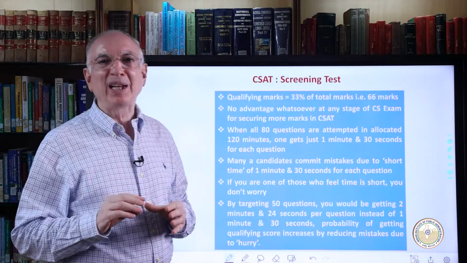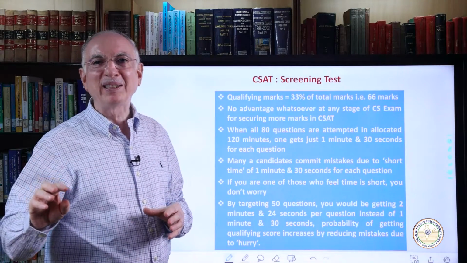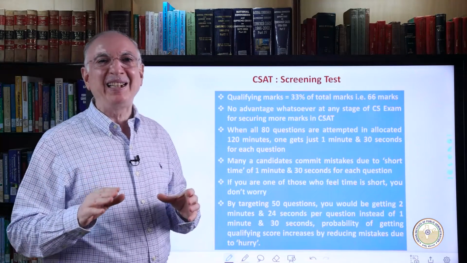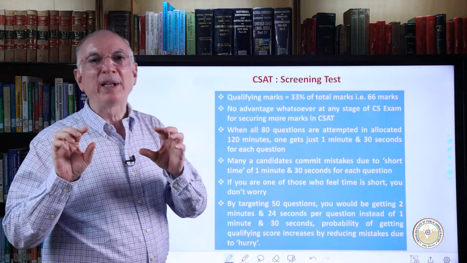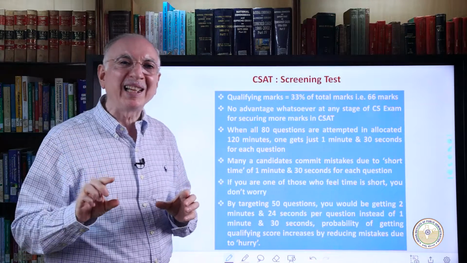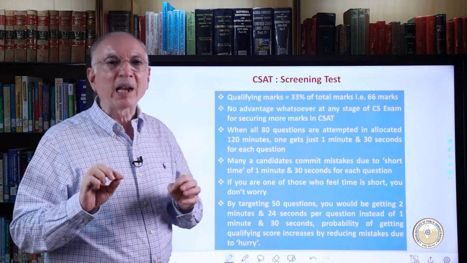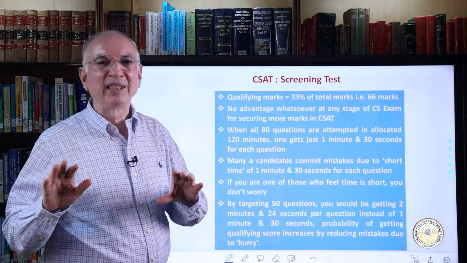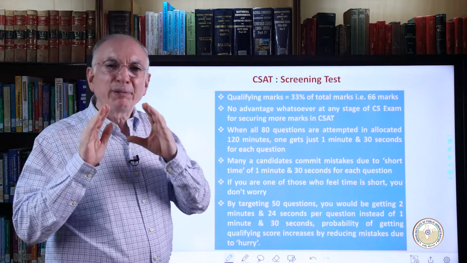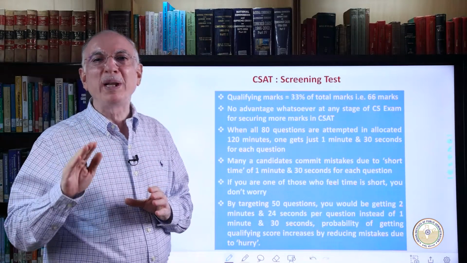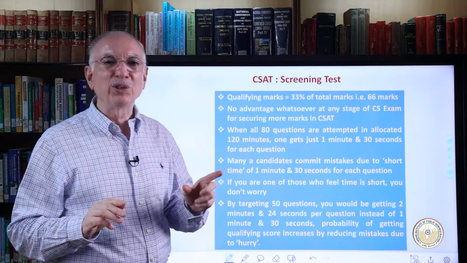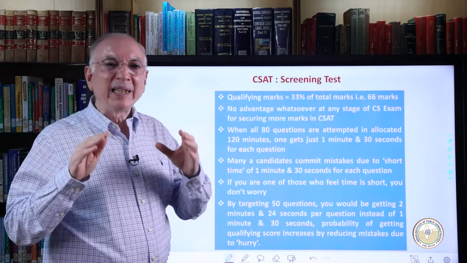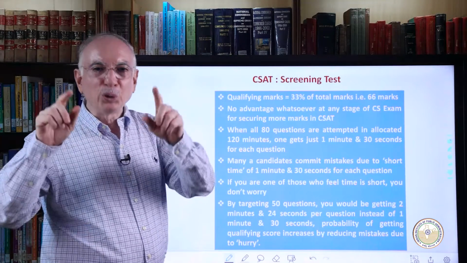When all 80 questions are attempted in the allocated 120 minutes, one gets just 1 minute 30 seconds for each question. Many candidates commit mistakes due to this short time. If you are one of those candidates who feel time is short, you don't have to worry. By targeting a selective 50 questions, you would be getting 2 minutes and 24 seconds per question instead of 1 minute and 30 seconds. The probability of getting qualified increases by reducing the mistakes due to hurry.